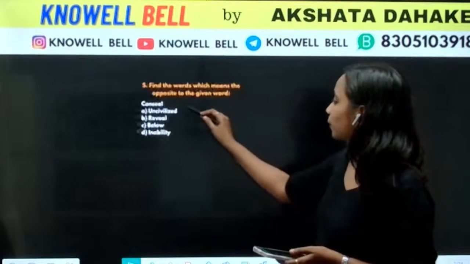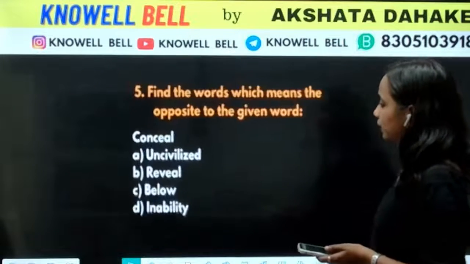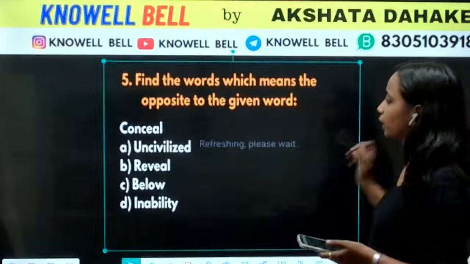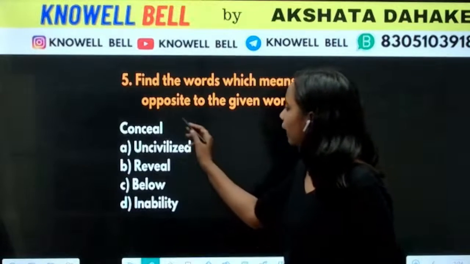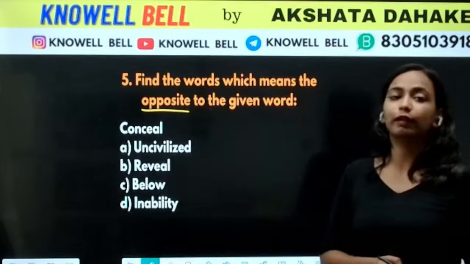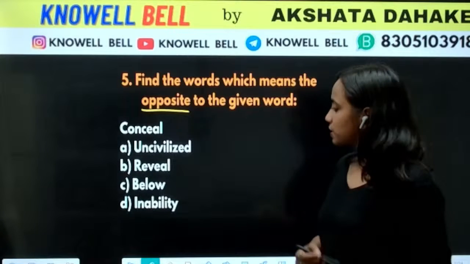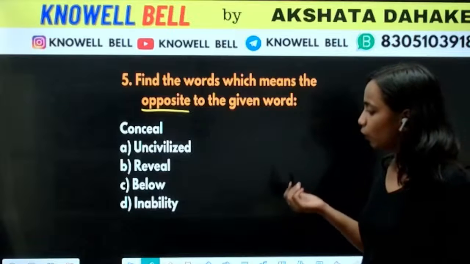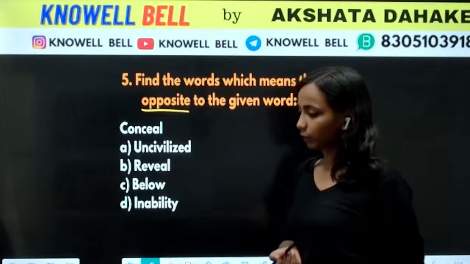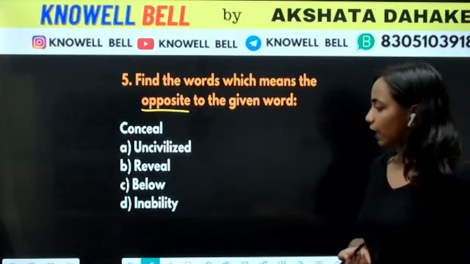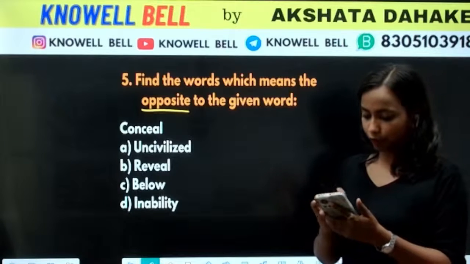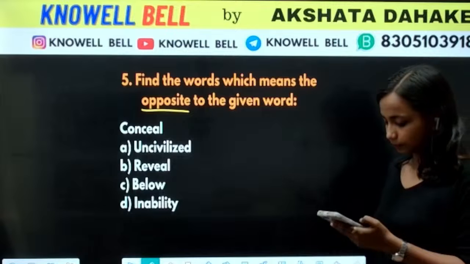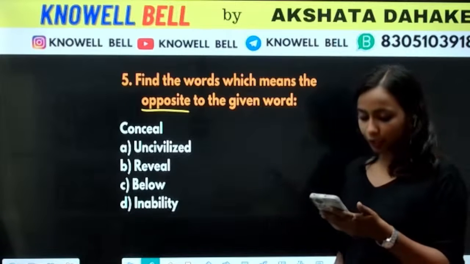Find the words which mean opposite to the given word. We have to find the antonym. Antonym we have to find for what? Antonym we have to find for conceal. Options are uncivilized, reveal, below, or inability. What will be the answer? For conceal. What is the meaning of conceal?